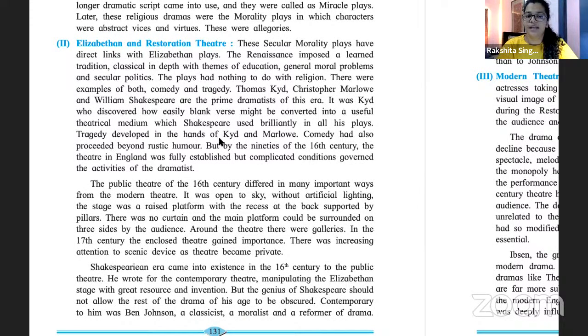Tragedy developed in the hands of Kyd and Marlowe. Comedy had also proceeded beyond rustic humor. Rustic humor is basically बहुत ही basic type का joke क्रैक करना, ठीक है? Like जो जोक बहुत फनी नहीं है, उसमें बहुत एफर्ट्स नहीं लगे. कुछ जोक्स को बहुत ही डिफिकल्टी के साथ आप बनाते हो, right?